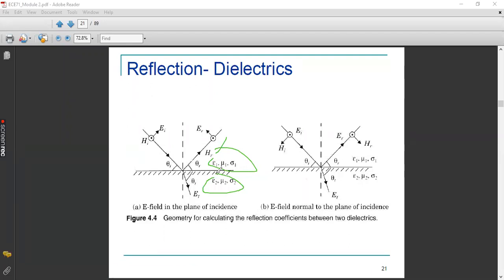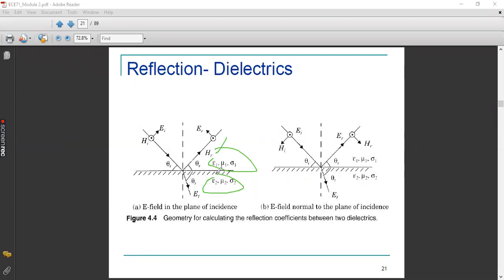So you have the permeability and conductivity. Epsilon, what is epsilon? Electrical permittivity. Permittivity, permeability, and conductivity for both the first medium as well as the second medium.